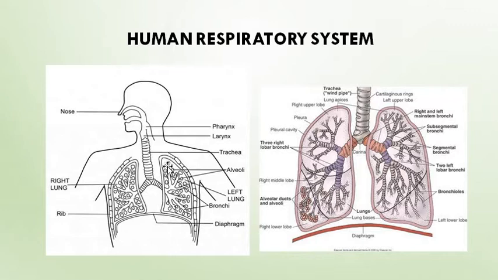So what happens after this? The RBCs around the alveolar air sacs have carbon dioxide, and inside the alveoli we have oxygen. This oxygen is taken by the RBC and carbon dioxide is given into the alveolar air sac.